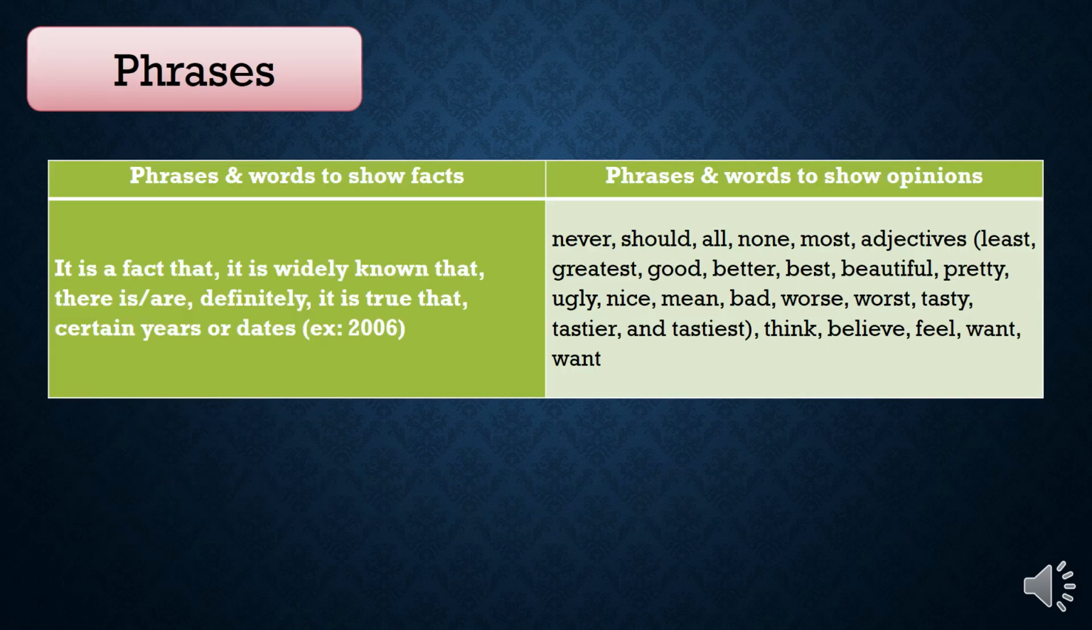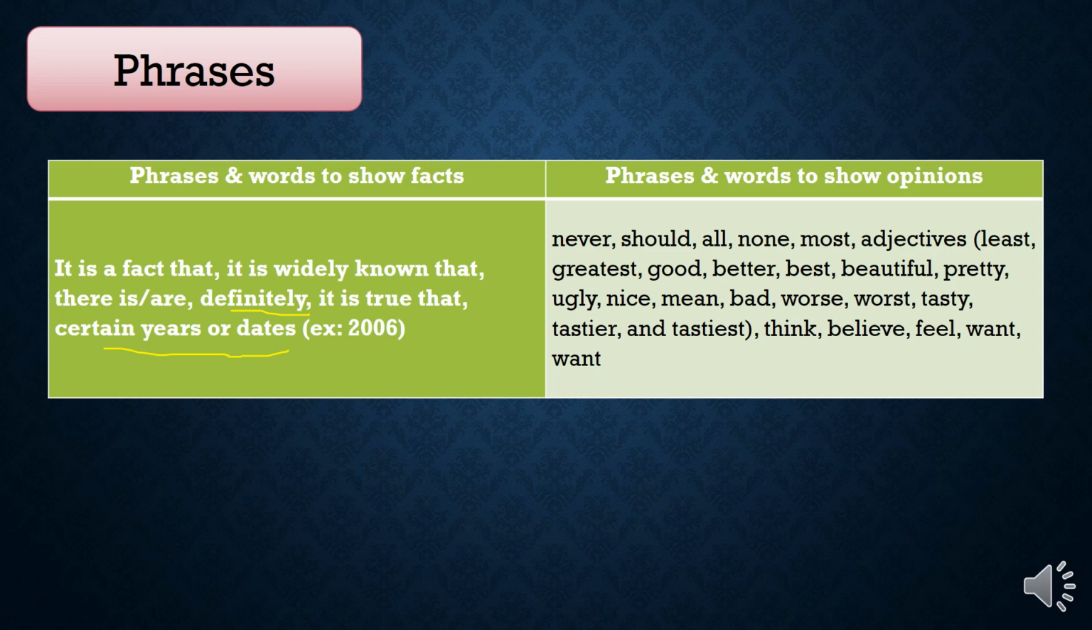There are some phrases that show us that this is a fact and this is an opinion. Some of these phrases are: in fact, it is widely known that, there is or there are, definitely, it is true that, certain years or dates or names or statistics, as we said.